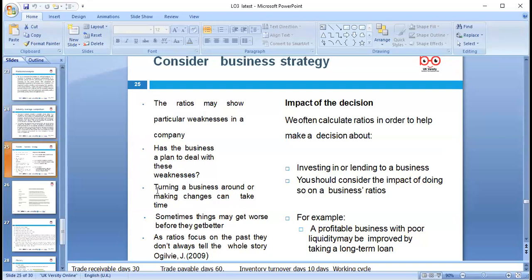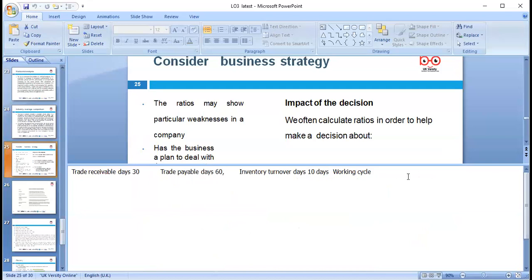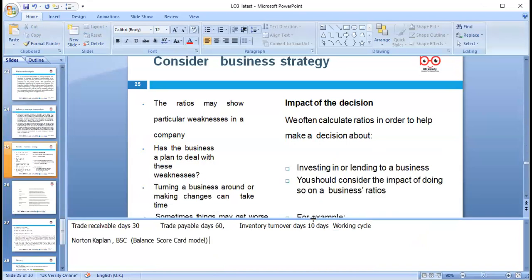So it's quite good to look around by one of the models. It's given by the author Norton and Kaplan. It's called the Balance Scorecard Model, BSC. So always look around the company, not only look around the Balance Scorecard Model. What they're doing is looking at different perspectives: financial perspective, innovation perspective, investment perspective, research and development.